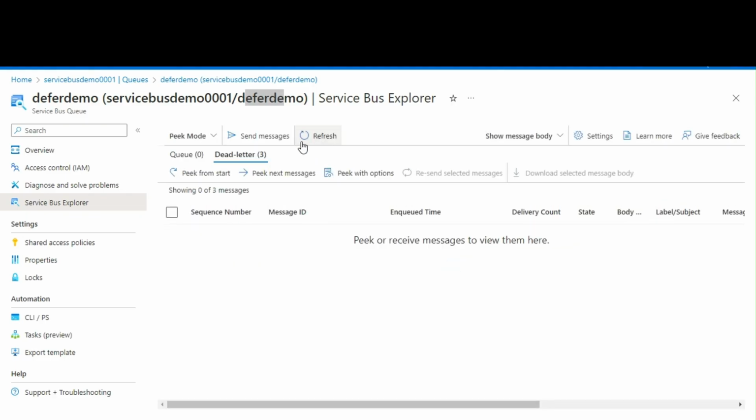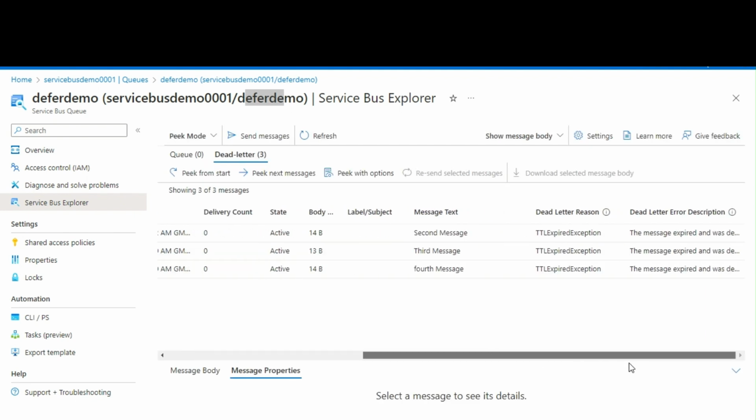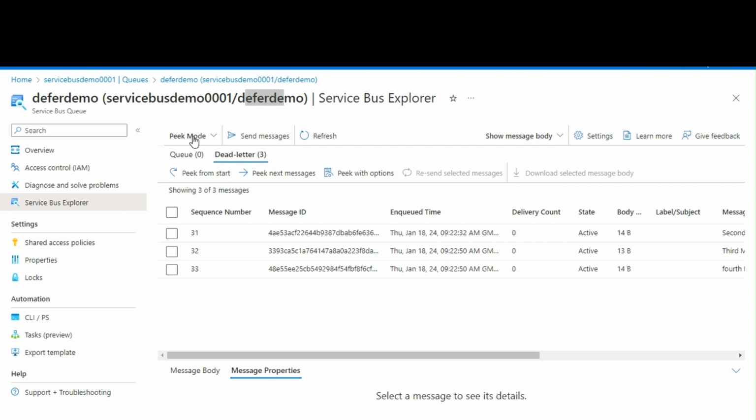Now we did complete all, but the rest of the messages that were in the main queue got expired, meaning the time to live expired. You can see the reason for the dead lettering was time to live expired, and all of them were moved to the dead letter queue, and the main queue is now cleared.